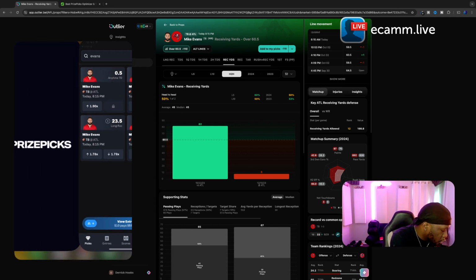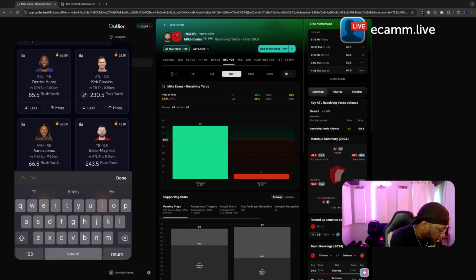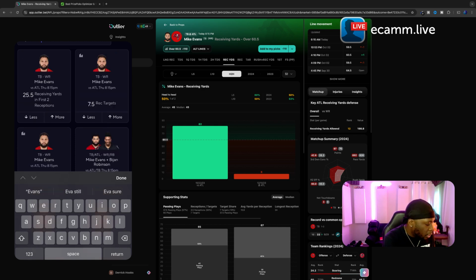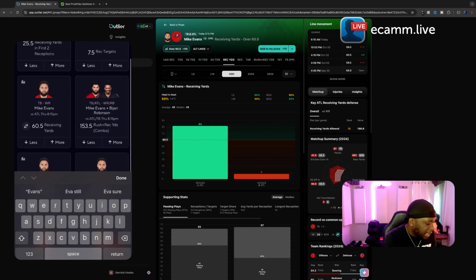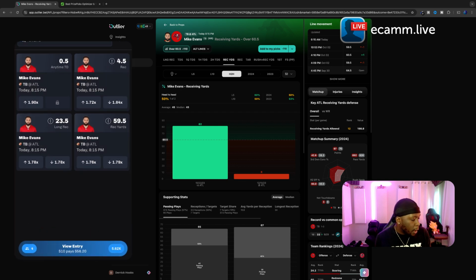But what I want to do, let's check PrizePicks. Let's look at Evans on there. Let's see where PrizePicks has this line on receiving yards. He's at 60.5 receiving yards. So right now, Chalkboard has the better odds as far as his receiving yards, but I just know Mike Evans, man. The Falcons do give up a lot of yards. I can't say that. Let's take it.